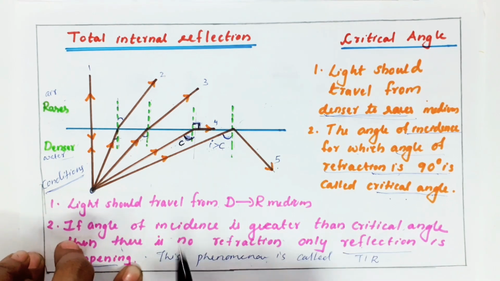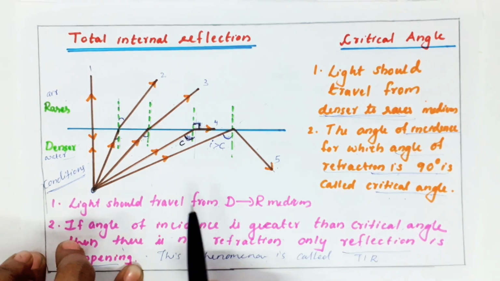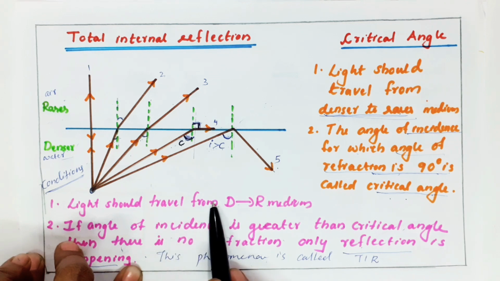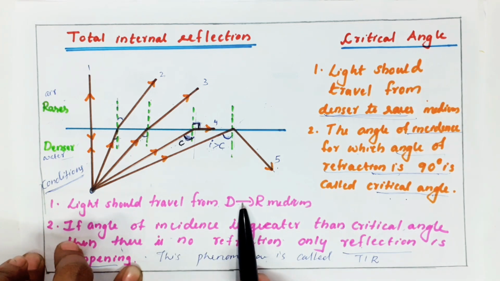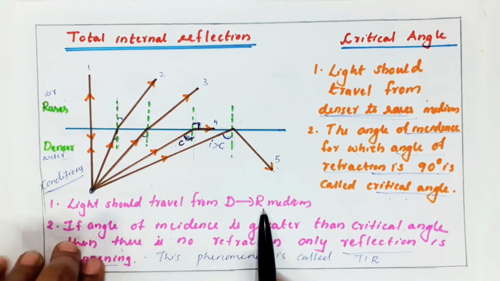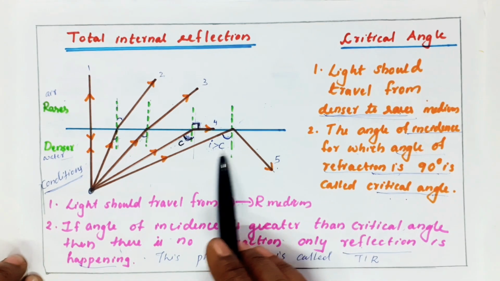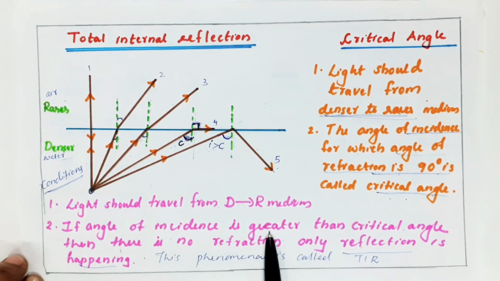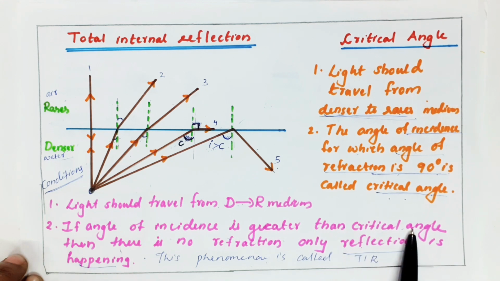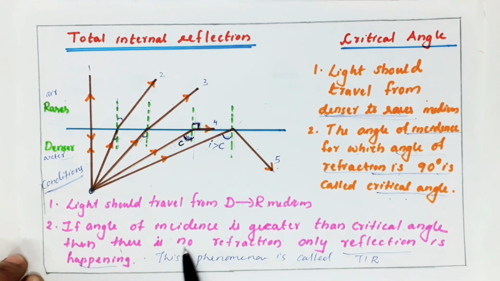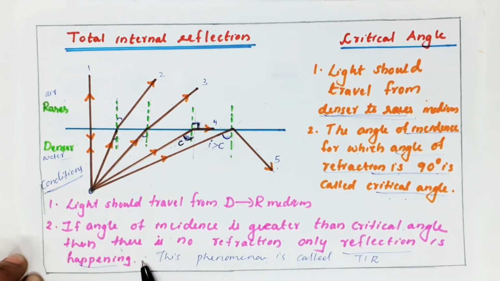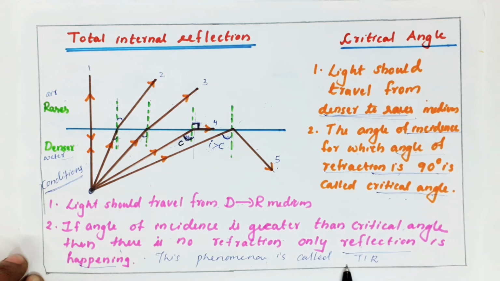So I can tell that for total internal reflection also, light should travel from denser medium to rarer medium, D to R. Second case is this case. If the angle of incidence is greater than the critical angle, then there is no refraction, only reflection is happening. This phenomenon is called total internal reflection.